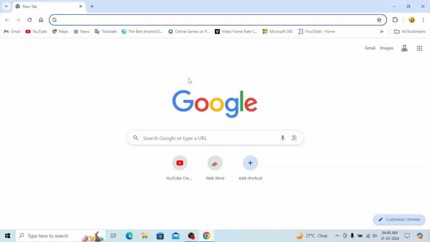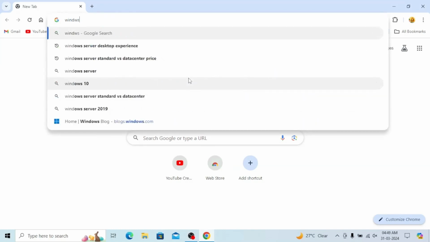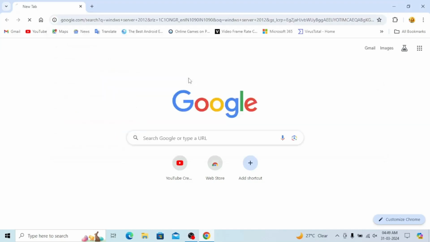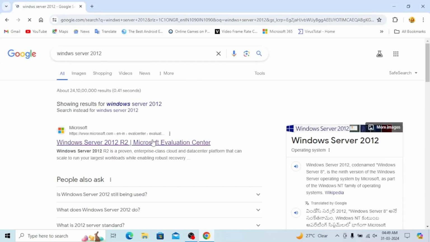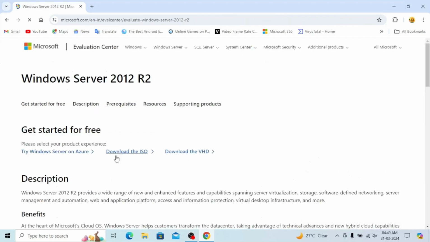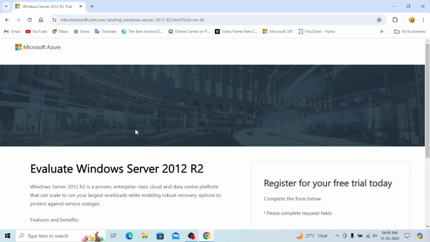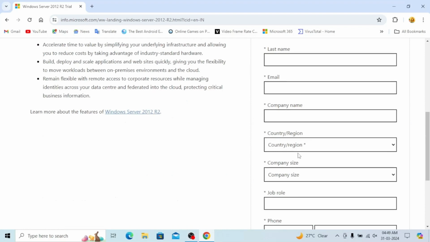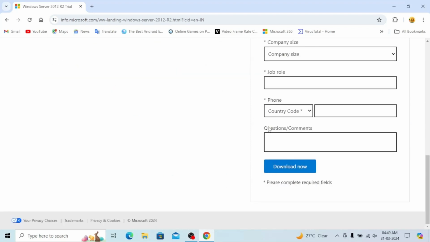So now I'll open Google Chrome and there I'll type Windows Server 2012, and here we can see Windows Server 2012 R2 is there. Just click on it. Get started for free. Download the ISO. Click on it. Here you have to fill in the details and the download option is there.